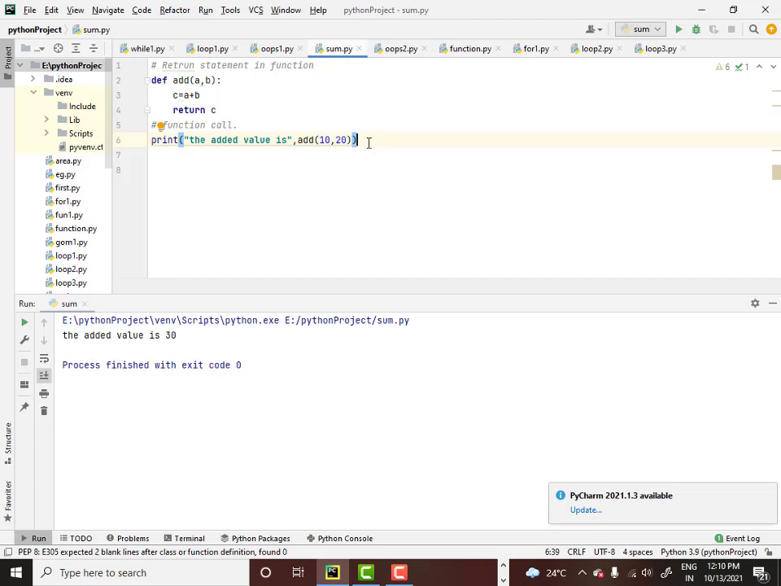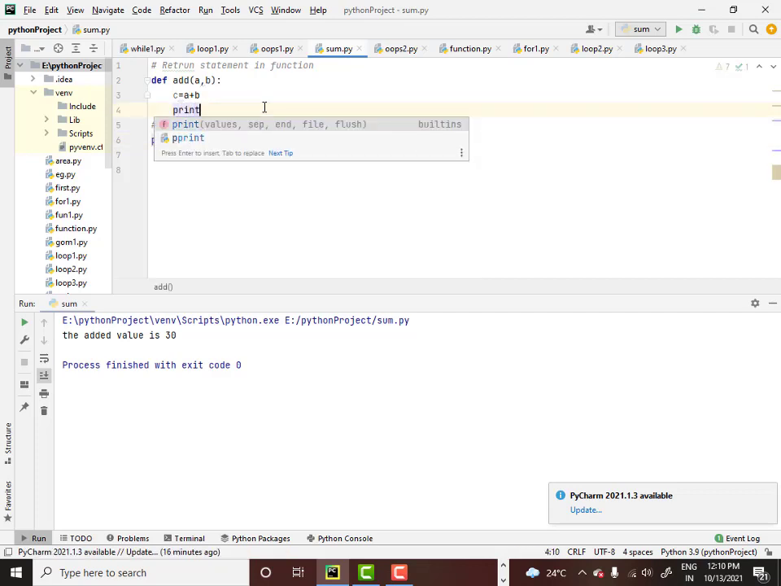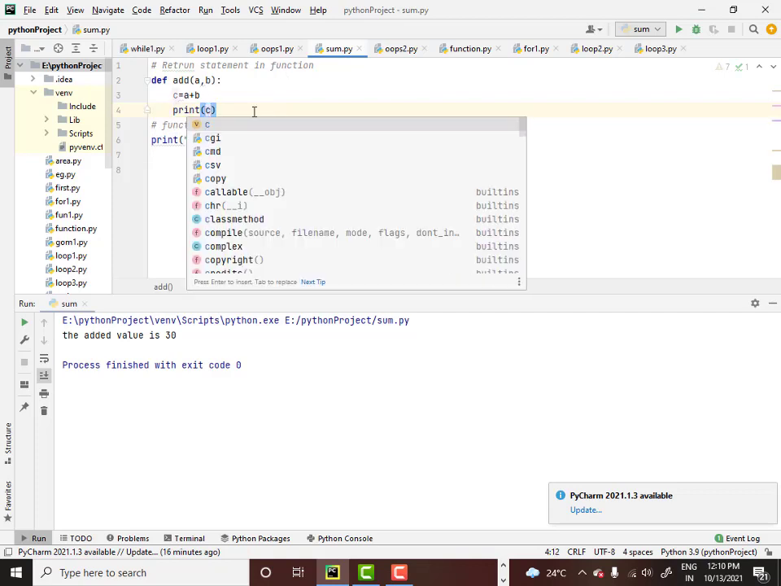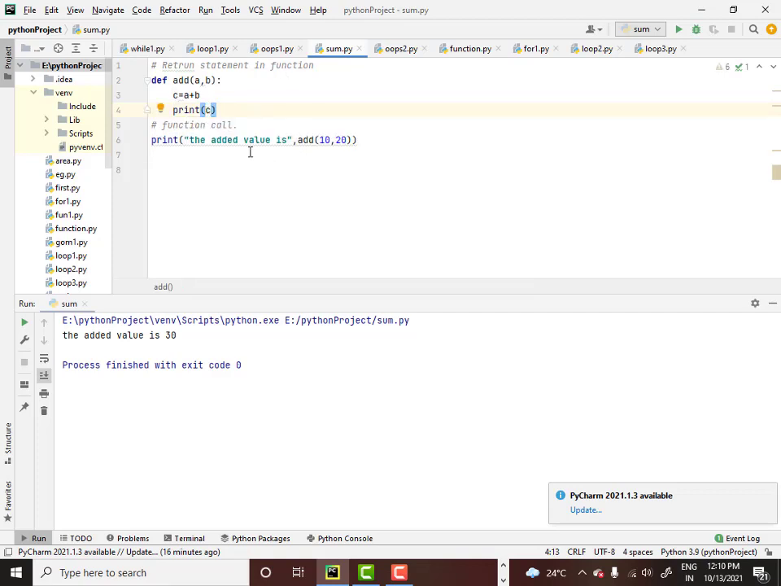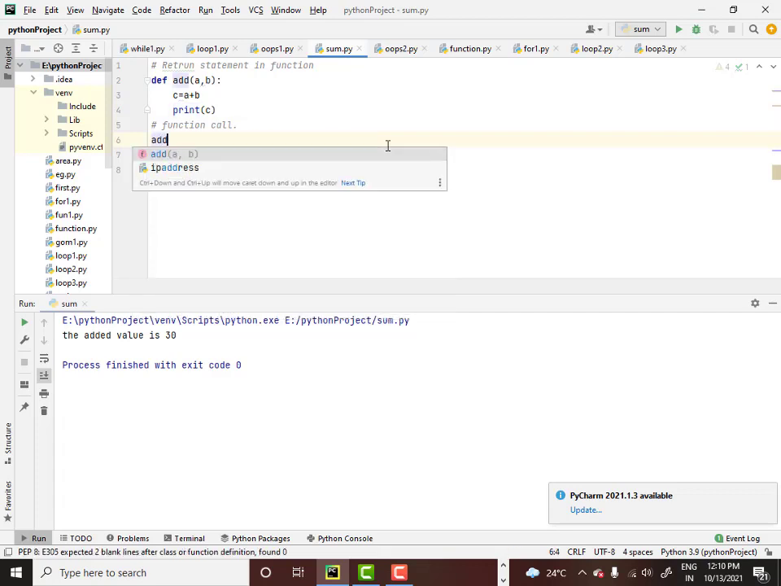Either you can do it this way, or as I told you in the earlier example, you can just print it in the function itself. You can print the value of C, okay, and then you can simply go ahead and call add 10 comma 20. This also is correct.